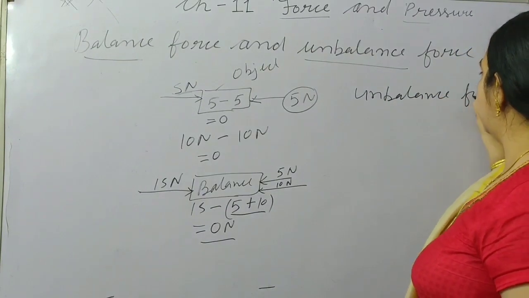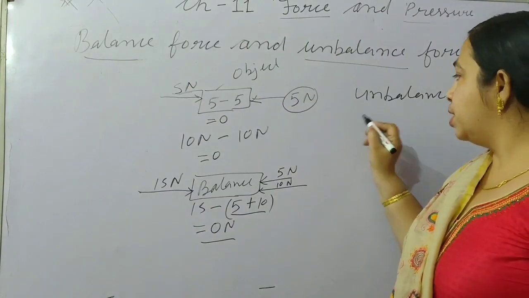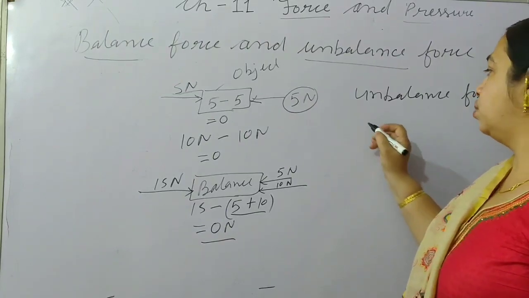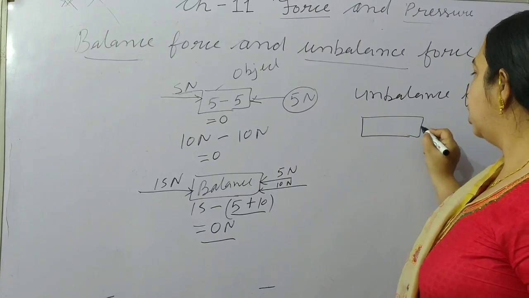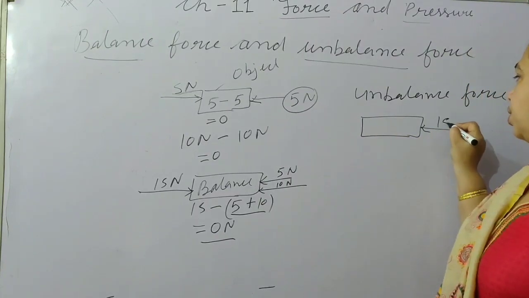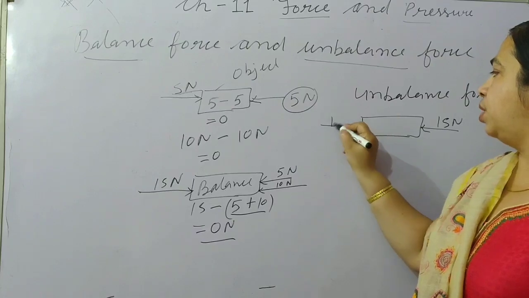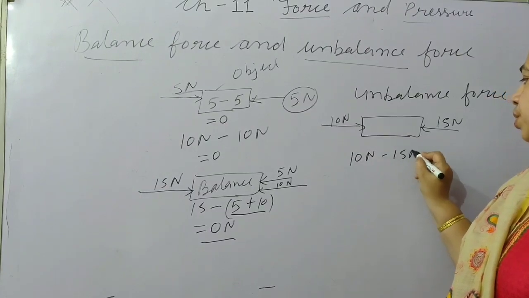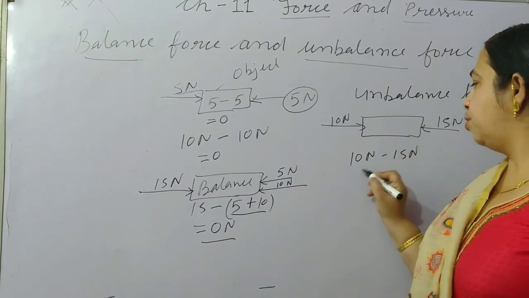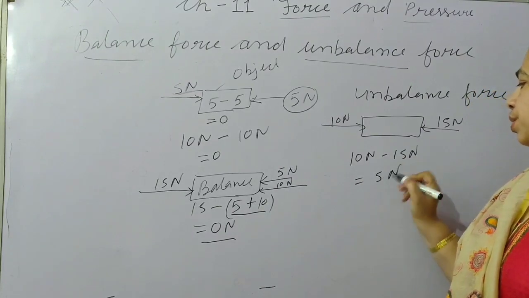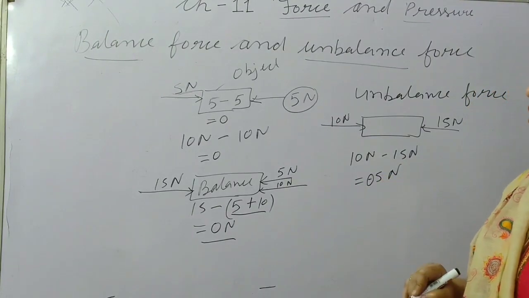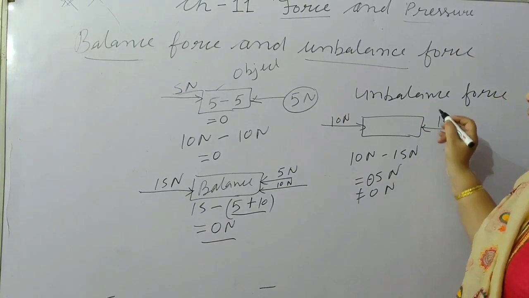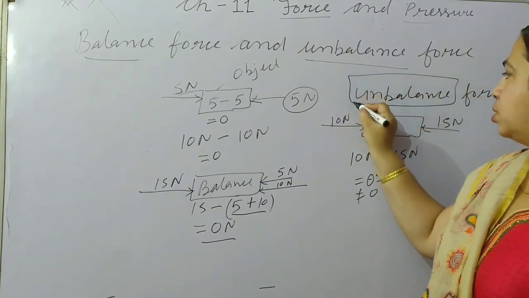In the same way we consider unbalanced force. Forces are unbalanced when the resultant has some value. The force applied from this direction is 15 Newton, and from this side it is 10 Newton. So we write 15 Newton minus 10 Newton, and the difference will be 5 Newton. This is not equal to 0 Newton, so here we say the force is unbalanced.